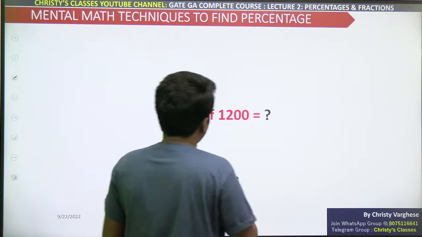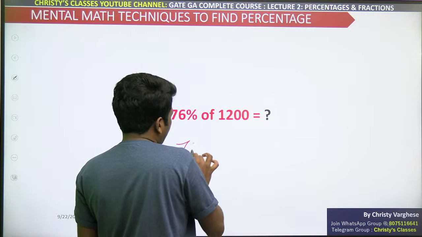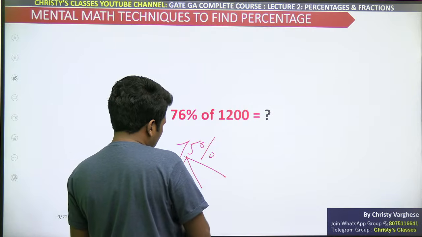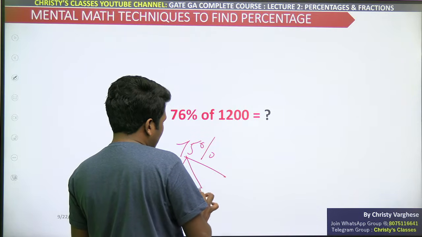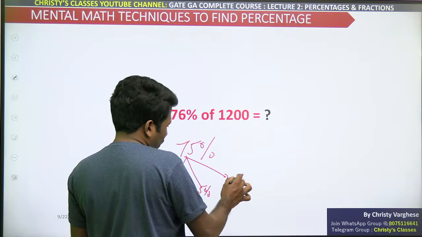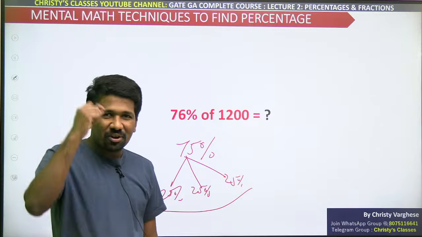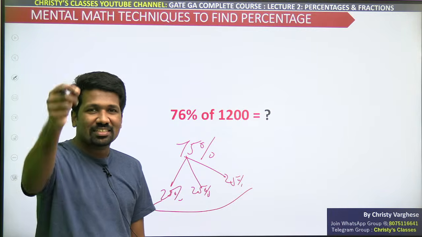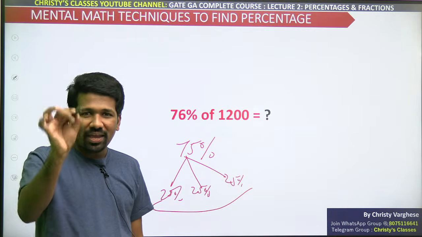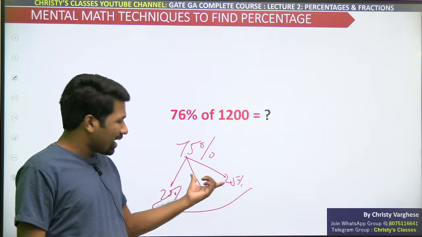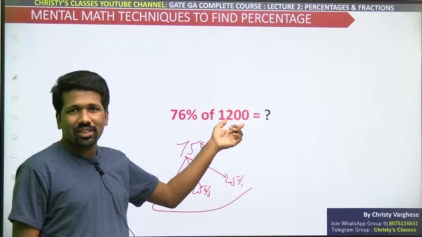So to find 76%, find 75%. The way to find that is adding 25% three times, which is better. When you write it down like this, you may feel that this is too many steps, but your mind is much faster than your pen or your hand. That is the most important thing. You don't have to write any of these things now. You just have to think.